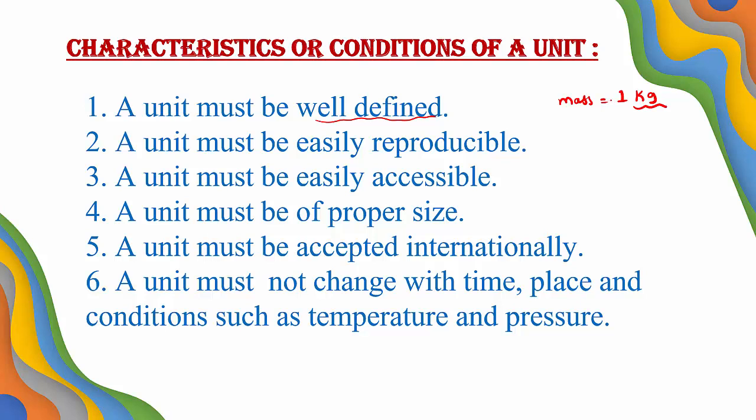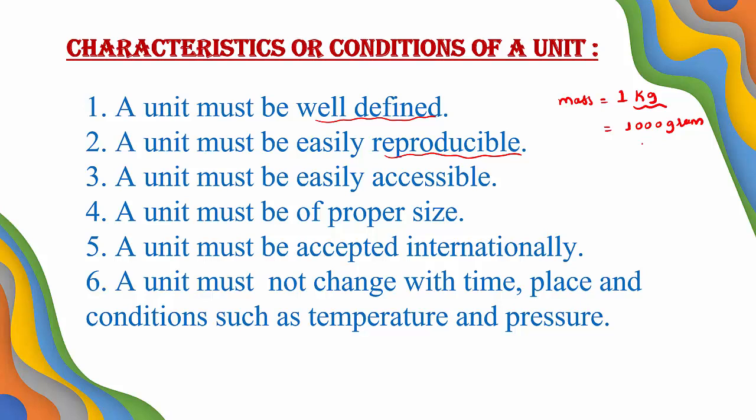A unit must be easily reproducible. Reproducible means, for example, here it is given mass equal to 1 kg. So 1 kg can also be written as 1000 gram. Reproducible means easily we can convert the unit from one form to another form.